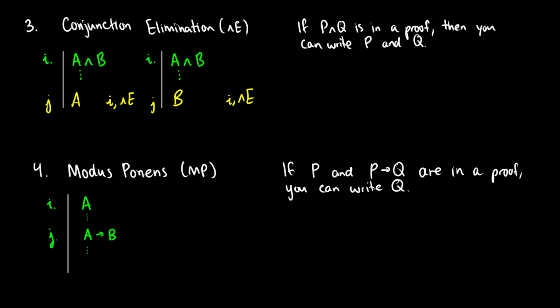Specifically, if we want to see the example with P and Q, let's assume that we have P and Q somewhere in our proof, let's just say it's the hypothesis. Then right away we could put P in line 2 and Q in line 3. Both of these would be justified as coming from line 1, and elimination. And then later we could put them back together if we want to.